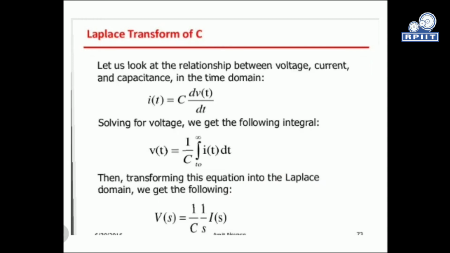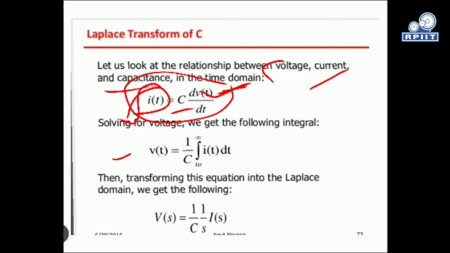Now the capacitance. Its Laplace transform is calculated from the relationship of voltage, current and capacitance, given by the equation i(t) equals C times the change in voltage, dv/dt, through a capacitor C. If we solve this equation for the voltage, v(t) stays on one side, d/dt goes to the other side and converts into integration, and C becomes 1 by C. So we calculate v(t) from this equation.